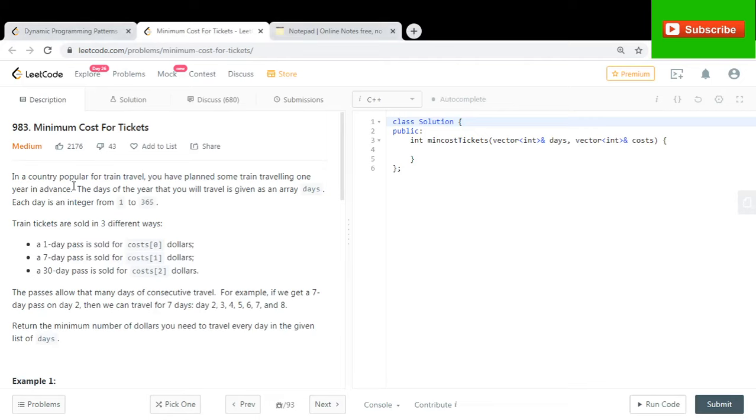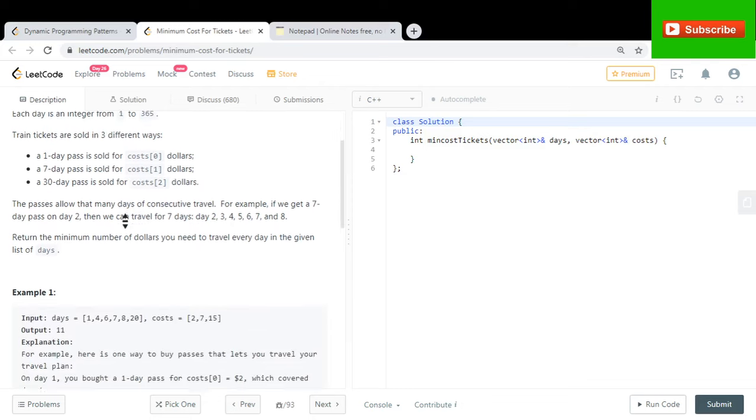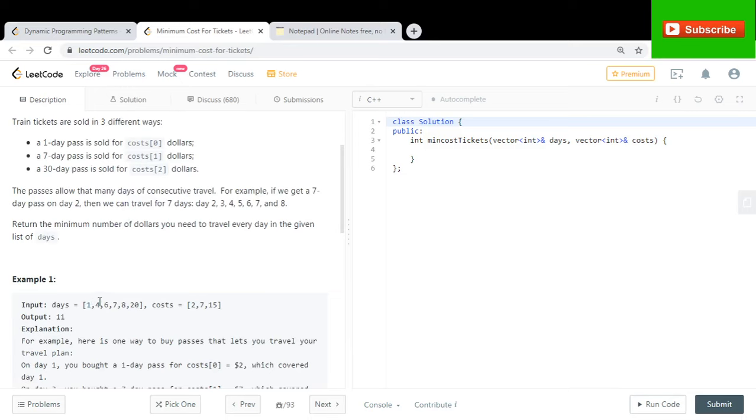So the problem says that in a country popular for train travel, you have planned some train traveling days in advance. Overall, there are days numbered 1 to 365, and you have planned that you are going to travel on day 1, day 4, day 6, day 7, and so on.